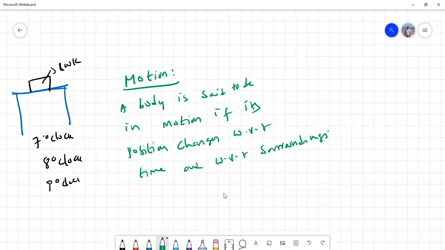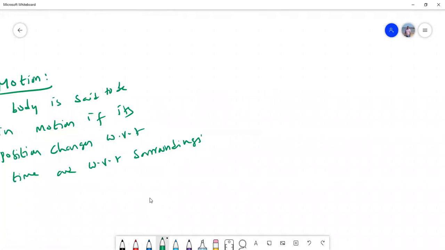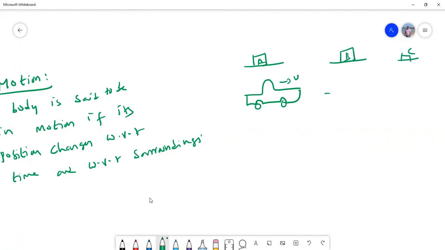Now listen carefully. For example, take the motion of a car. When it started, it was at this point, say A. It is moving with velocity v. After some time, it is at building B. After some time, it is at building C. That means the position of the car keeps on changing.